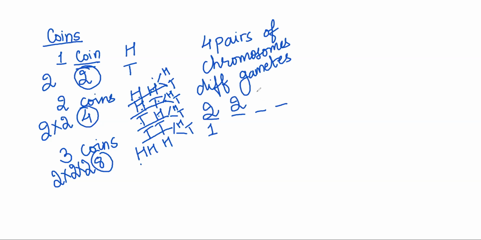The second one can be 2A or 2B, two different ways. Third one, two different ways. Fourth one, two different ways. So 2 into 2 into 2 into 2, that is 2 raised to 4, where 4 was the number of chromosomes in the gametes. So 2 raised to 4 becomes 16.